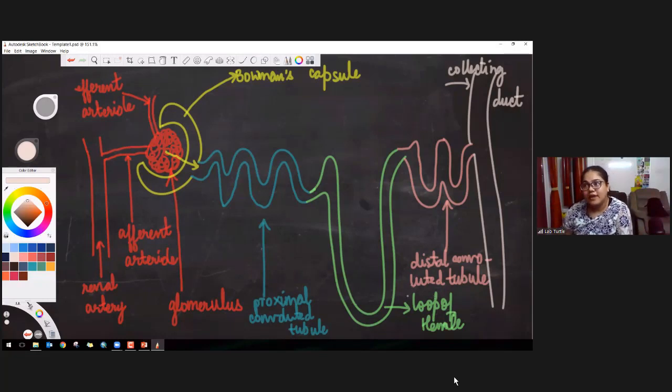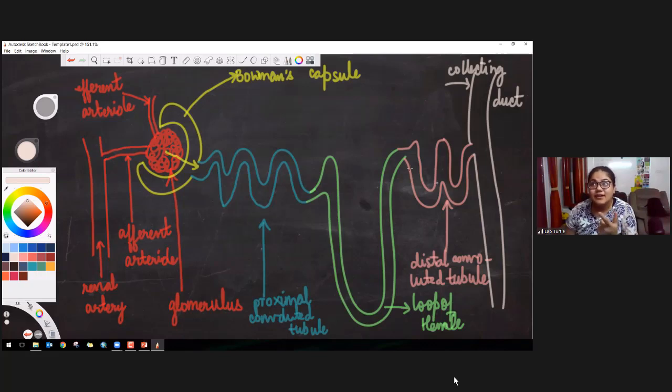From loop of Henle, the remaining portion of that blood goes into the distal convoluted tubule. In distal convoluted tubule, some more water is absorbed. Okay, along with some more water, it also absorbs some chloride ions. Fine. That is absorbed by the blood because blood needs it. Remaining portion is the urine.